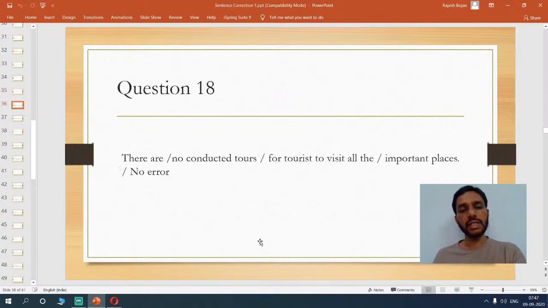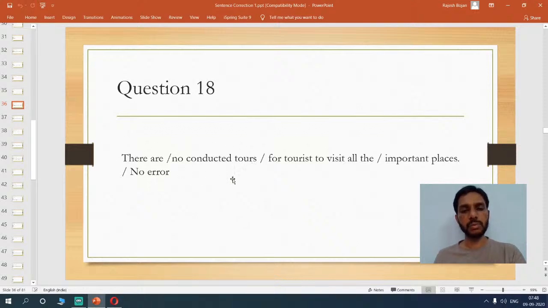Now, in this question: there are no conducted tours for tourists to visit all the important places. If you closely observe this question, we see that there are no conducted tours. We are basically talking about plural, the tours, many tours or several tours. So the construction here is "there are". Yes, it's absolutely correct, because there are no conducted tours.